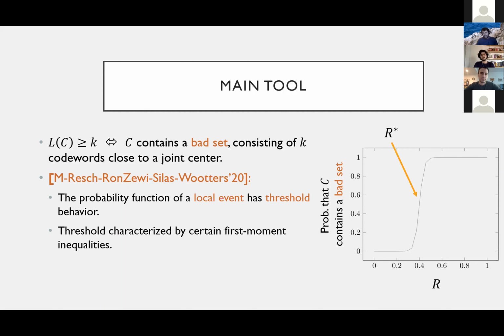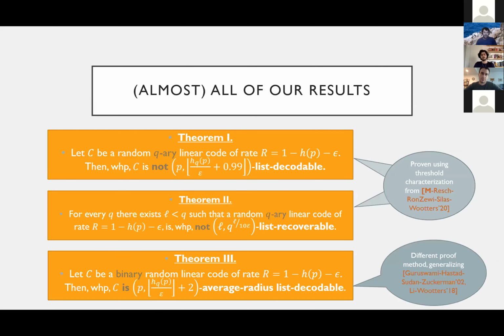And another thing that this work does is characterize the threshold in terms of certain first moment inequalities, which essentially reduces the question of when is a bad set likely to occur to these first moment inequalities, which we study in the current work. And finally, I leave you with this slide, which just gives more details of all of our results in this paper for the coding theory people out there.